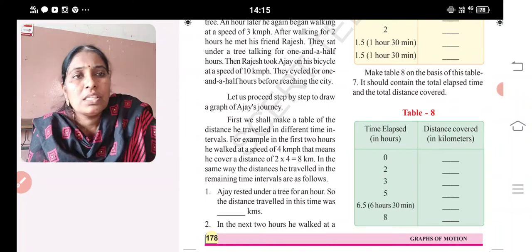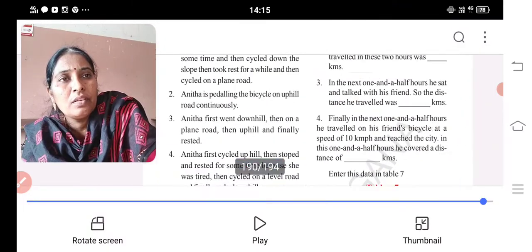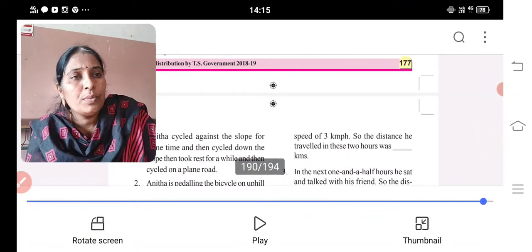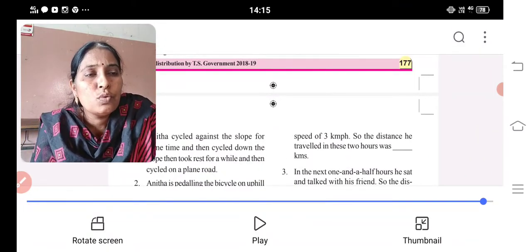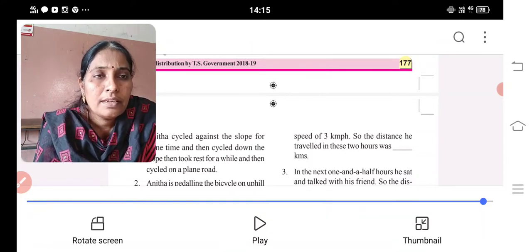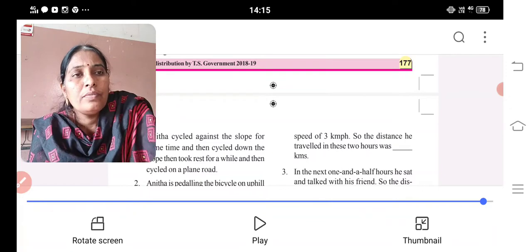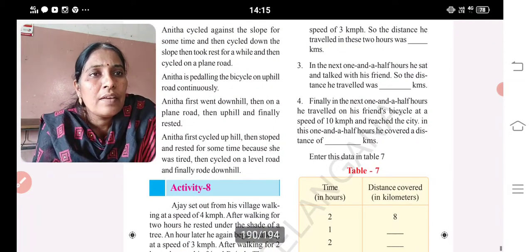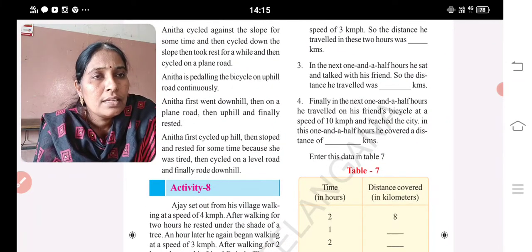The next 2 hours he walked at a speed of 3 kilometers per hour. So the distance he travelled in these 2 hours is 6 kilometers. The next 1.5 hours he sat and talked with his friend. So the distance travelled was dash kilometers. That is 4 plus 3, 7 kilometers.